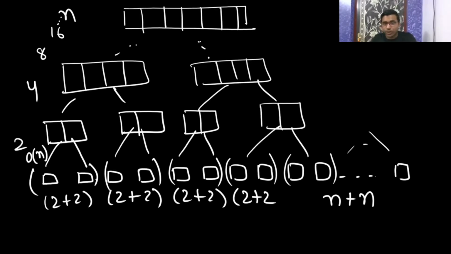Overall I am saying, please let me know whether it is clear or not. So just to go one level up, it is taking Big O of n time. Now from here to go here, you again have n elements, so n comparisons and n copies. Just to move one level up, again n comparisons and n copies. Like this, in every step to go one level up, it will take Big O of n. Please let me know whether this concept is clear or not. So you draw this diagram and write the explanation now.